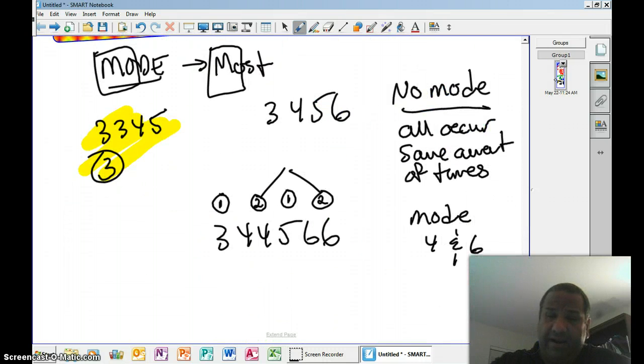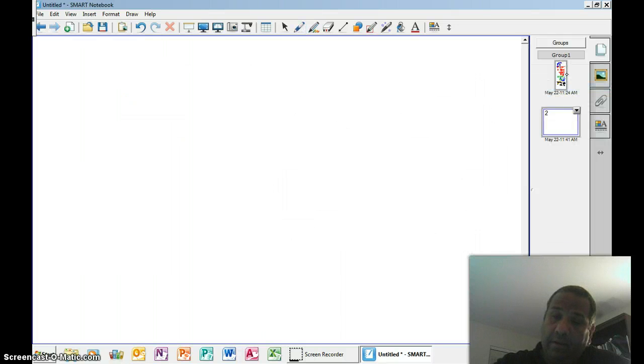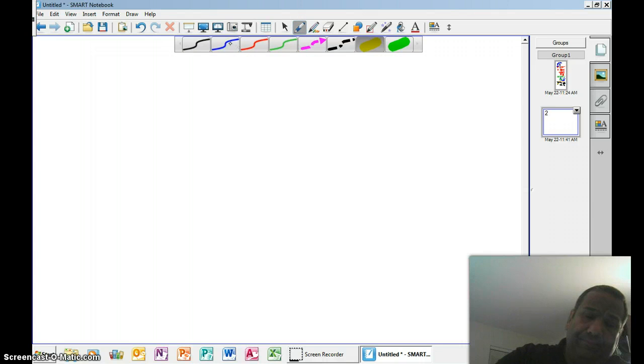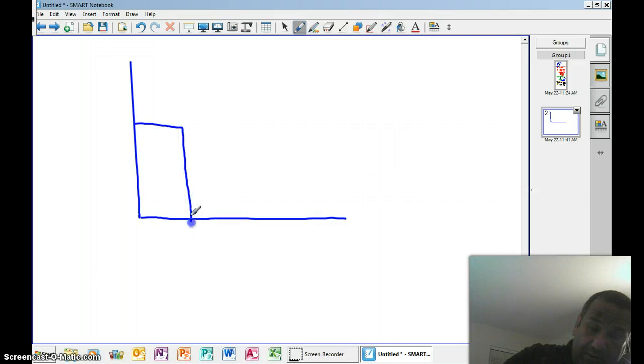Another thing with data analysis is the connection with bar graphs and circle graphs. They always ask questions on graph interpretations. I think you all know how to read a bar graph.